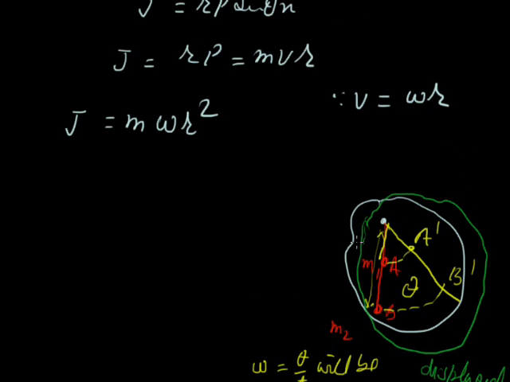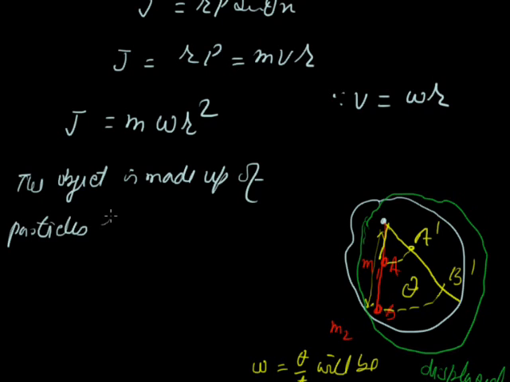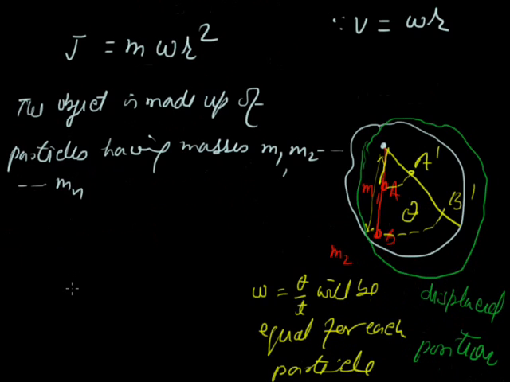Now we want to find the angular momentum for the whole body. Suppose the object is made up of particles having masses m1, m2 and so on, mn. The distances of these particles from the axis of rotation are r1, r2, r3 and so on.